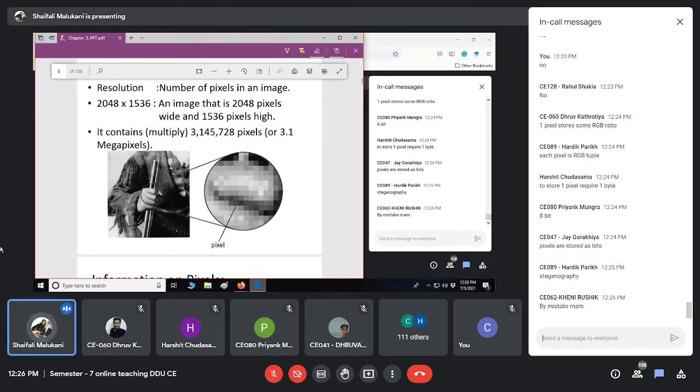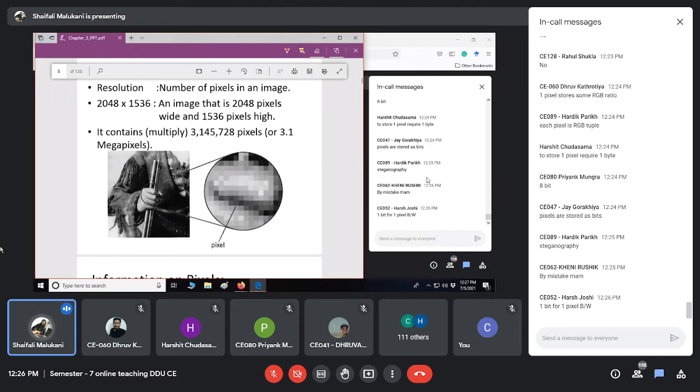Let us keep our discussion to grayscale for now. Okay, so what is it? Yes, I think Harshit answered: one pixel will require one byte. So the simplest case I'm taking, if I'm having 3.1 megapixels and I'm using one byte for one pixel, how many bytes will I need to store? I have to store 3.1 megapixels.